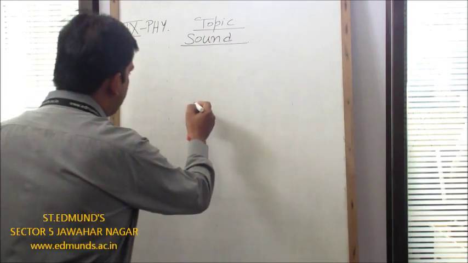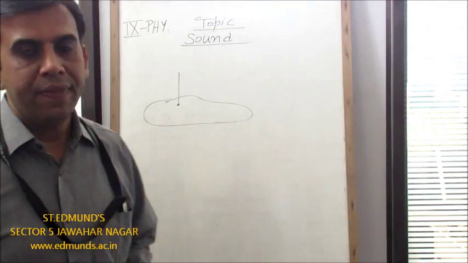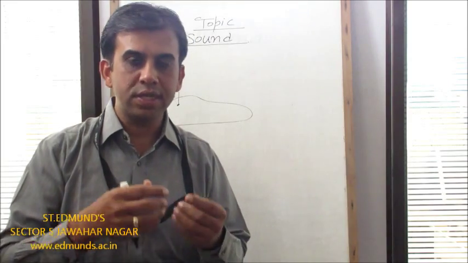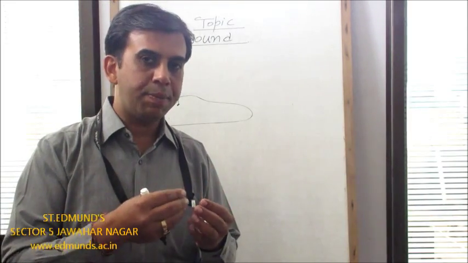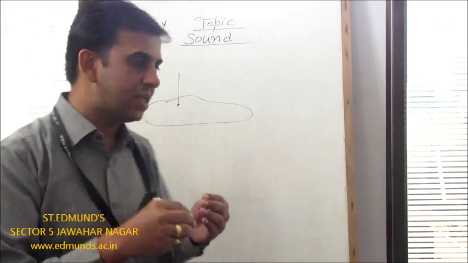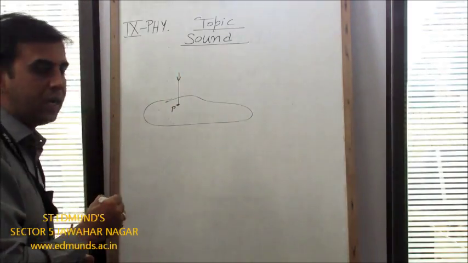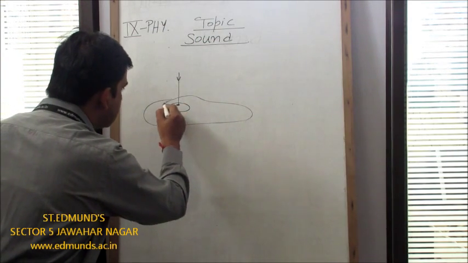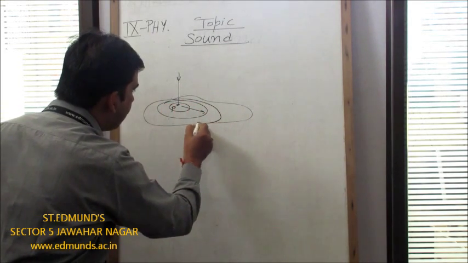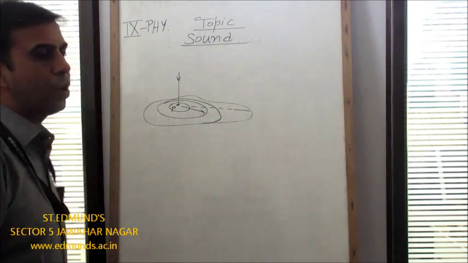Just have a look over here. Suppose this is a pond, and when we throw a stone in the pond, we can see the ripples moving in the form of concentric circles in ever expanding radii, and it appears as if the water is flowing in the outward direction from the point of disturbance. Suppose I throw a stone at this point, this is where the disturbance starts, and the ripples produced move outward in ever expanding radii till they collide with the boundary of the pond.